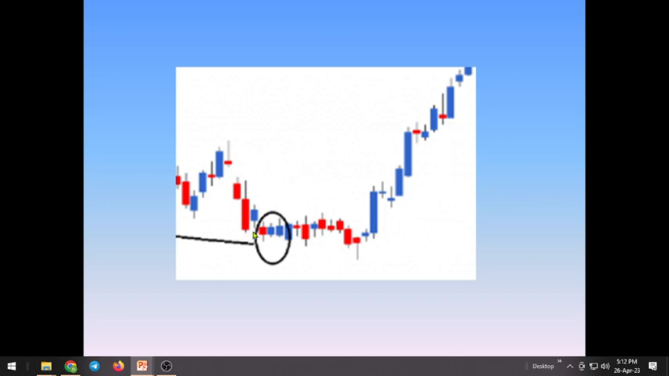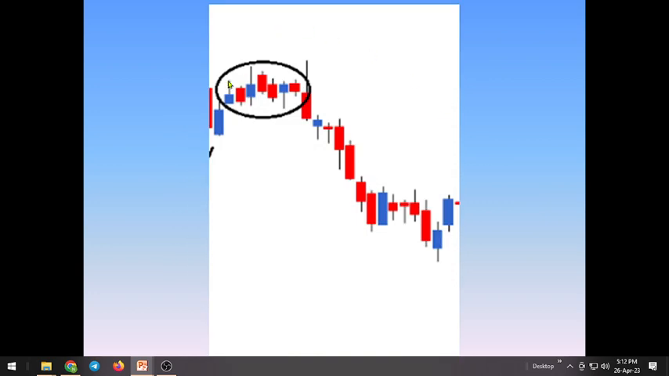See here, there is a series of spinning tops, and once the top is broken on the upside, prices moved up. There is a series of spinning tops either in green candles or red candles. Once the price broke on the downside, prices fell down.